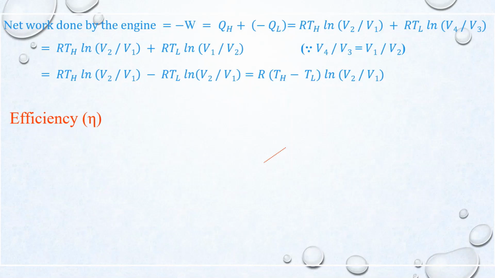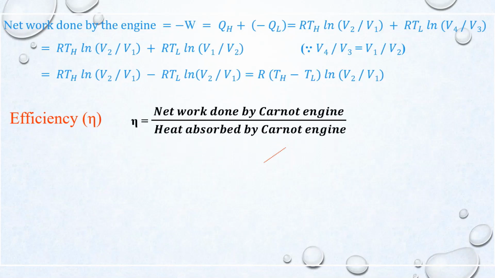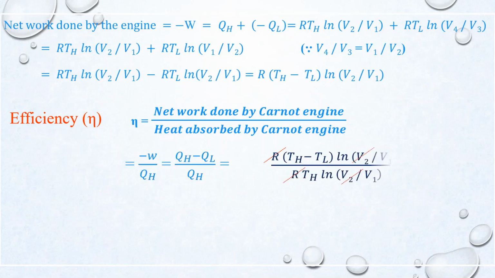And the efficiency of the Carnot engine, that is eta, is the ratio between the net work done by the Carnot engine and the heat absorbed by the Carnot engine. Here the net work done by the Carnot engine is equal to minus W, and the heat absorbed is QH. So the equation is QH minus QL by QH. QH minus QL can be written as R into TH minus TL into ln V2 over V1, and QH is equal to RTH ln V2 over V1.